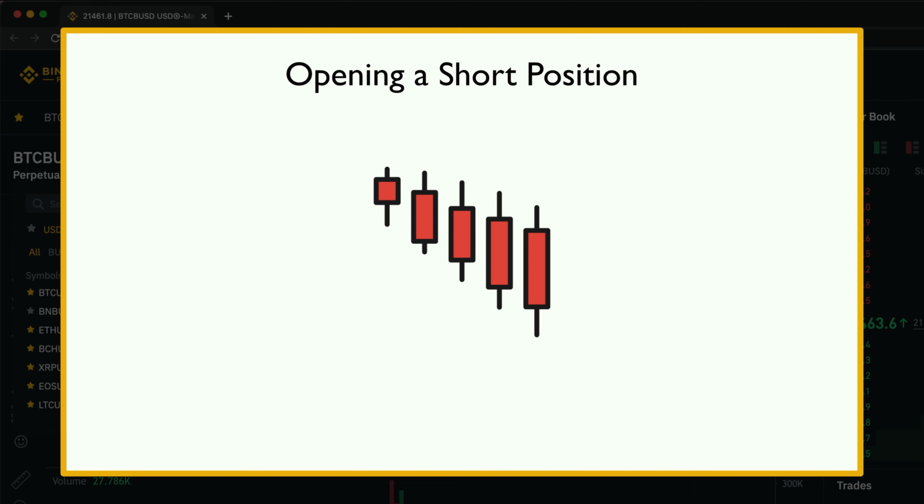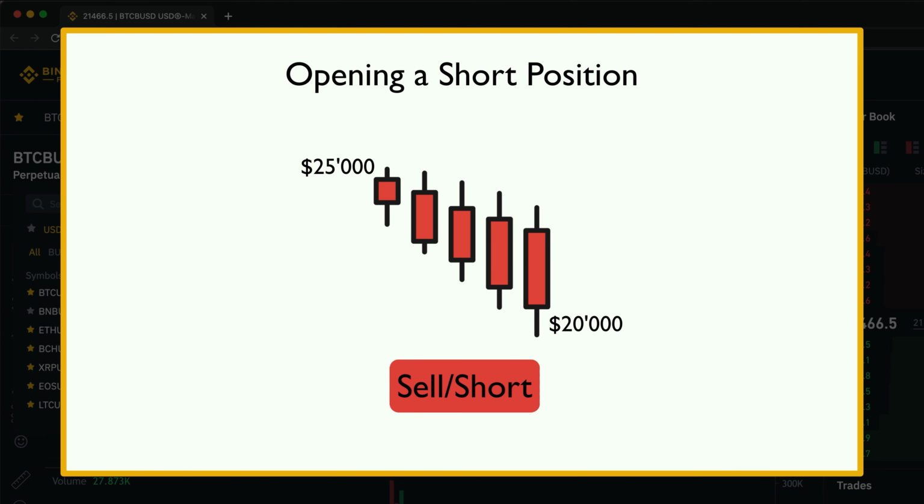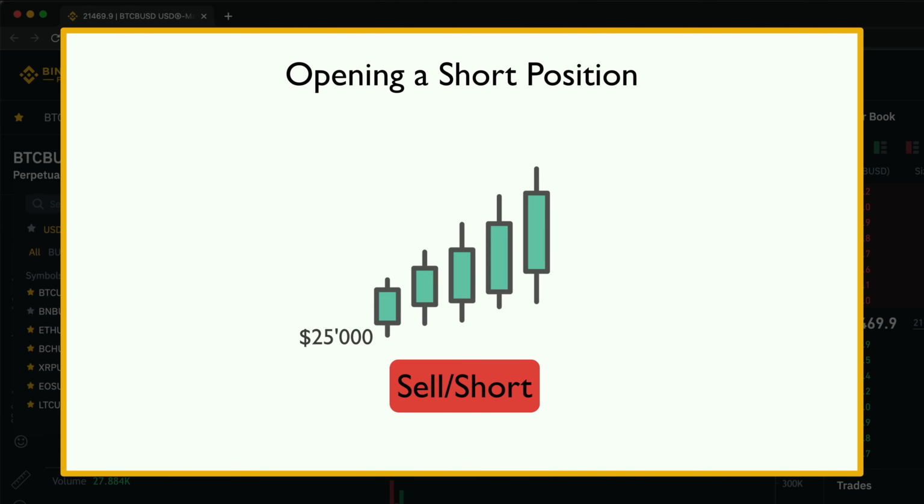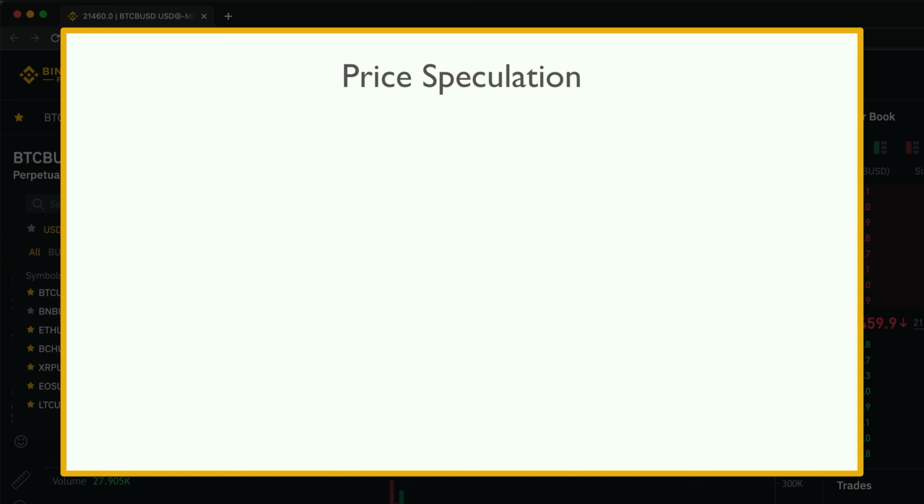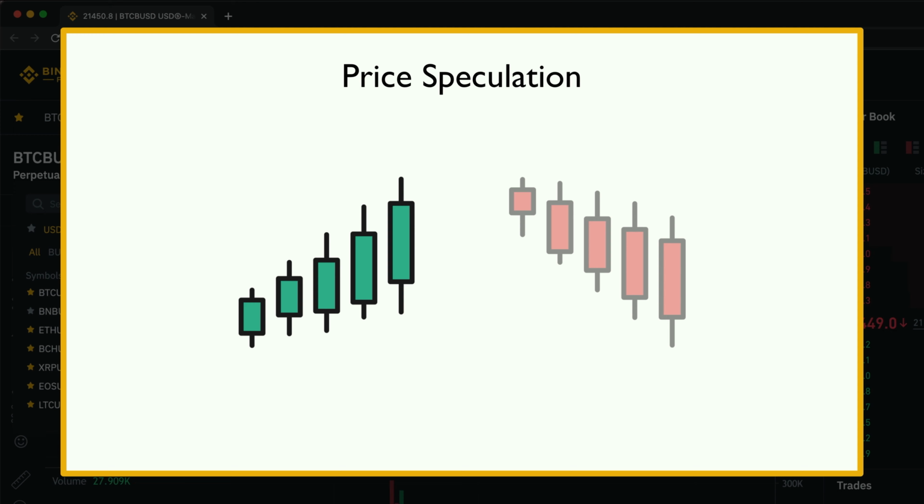Unlike in the spot market, future contracts also allow us to profit when assets are going down in value. So for example, if we expect the Bitcoin price to fall, we will go short on a future. So let's say the current Bitcoin price is $25,000 and we go short one Bitcoin. That means that we agree to sell one Bitcoin at $25,000 in the future. If Bitcoin actually falls to $20,000 until the delivery date of the future, we'll make a $5,000 profit. And if Bitcoin rises to $30,000, we lose $5,000. So with futures trading, we are basically speculating if the price of an asset will go up or down.